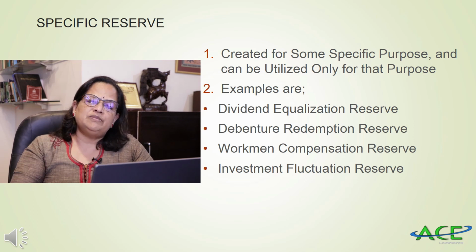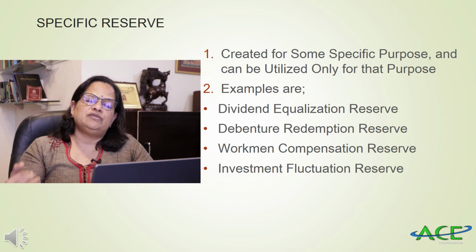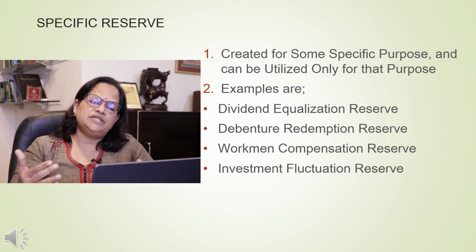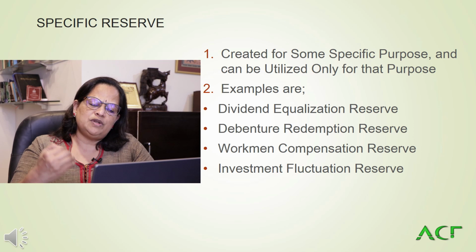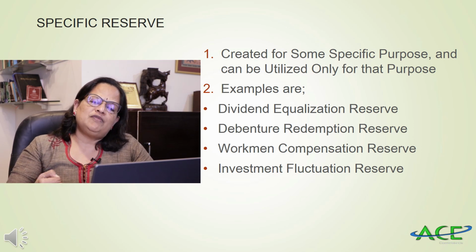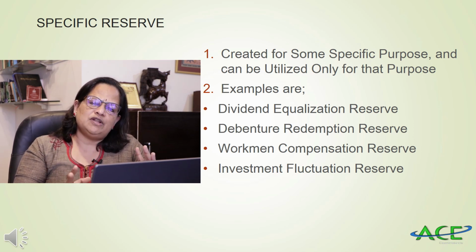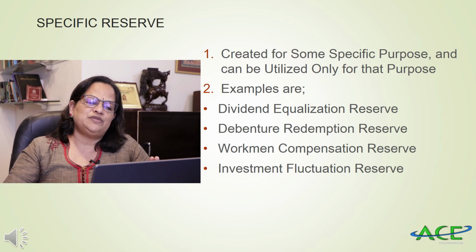Now, debenture redemption reserve for the redemption of debentures. Workmen compensation reserve to distribute compensation for the workers. Now, investment fluctuation reserve. If there is wide fluctuation in investments, they can manage with this specific reserve.